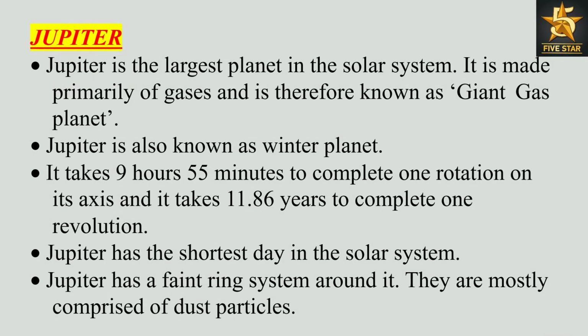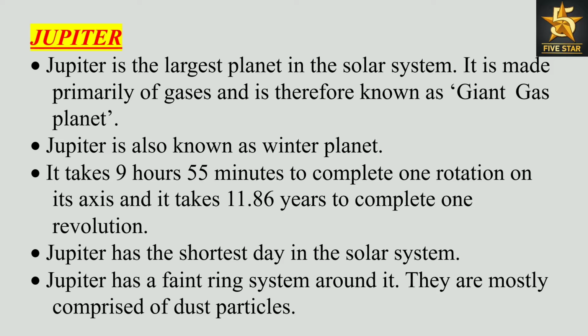Jupiter. Jupiter is the largest planet in the solar system. It is made primarily of gases and is therefore known as the giant gas planet. Jupiter is also known as the winter planet. It takes 9 hours 55 minutes to complete one rotation on its axis and 11.86 years to complete one revolution. Jupiter has the shortest day in the solar system.